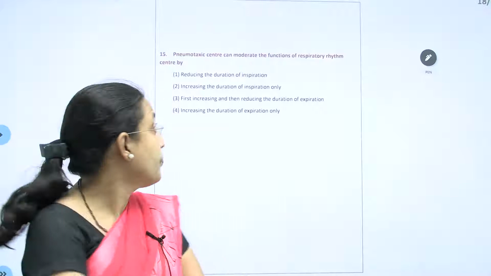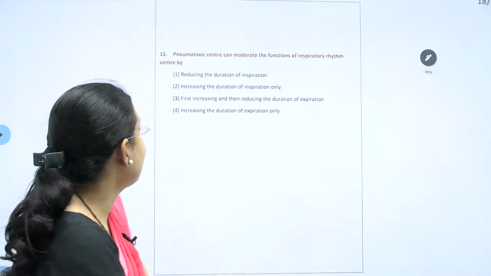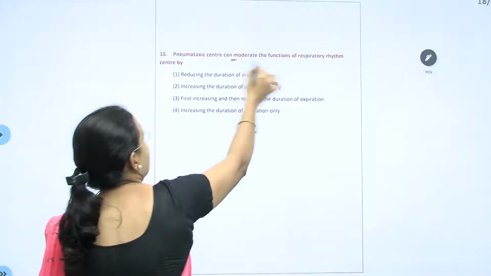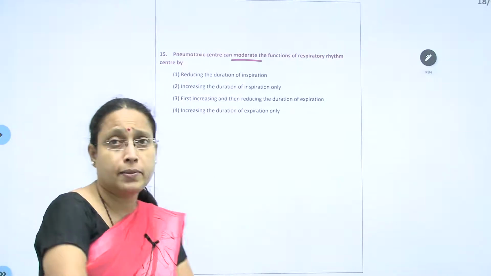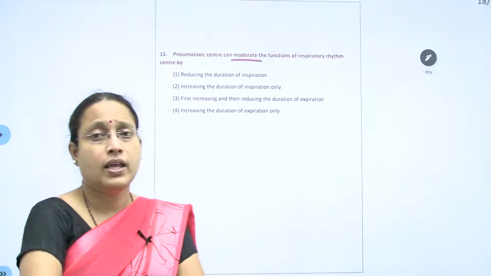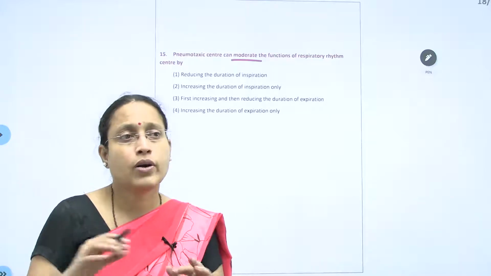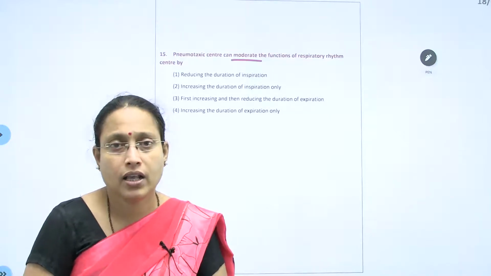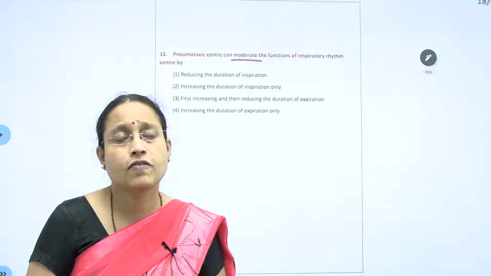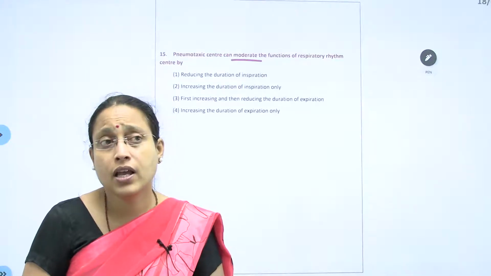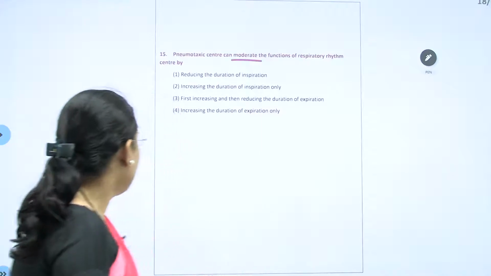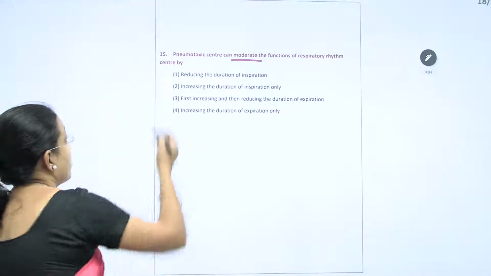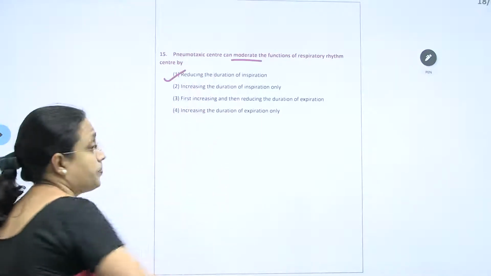15th is: the pneumotaxic center can moderate the function of respiratory rhythm. It is kind of a balance. So it balances according to the needs of the body. That is the normal function of the pneumotaxic center of the pons. A reduction of the duration of inspiration, yesterday I told, is correct.